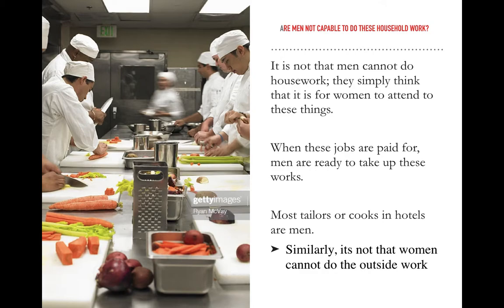Okay, so it is not that the men cannot do the household works like cooking, washing clothes, taking care of the children. It's not that, the men ले यो कामहरू गर्नु सक्दैन. It is simply that the men think that these works are meant to be done by the women. They simply don't do these works because यो काम चाहिँ कसले गर्नुपर्ने हो, केटीले गर्नुपर्ने हो भनेर चाहिँ it is there in their mind.